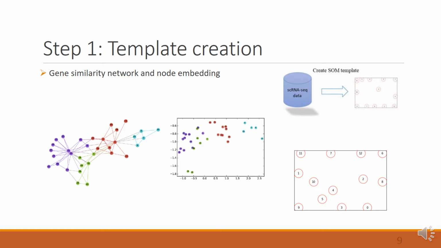Let me describe a little bit more step by step. In the first step, we start from gene expression. We create a template by self-organizing map. We can see how genes from higher dimensions are arranged onto a map in which the similarity of the genes is reflected. We can see also that genes that share some functionality are placed close together. And this is an example drawn from our dataset, our experiments. We trained a self-organizing map using 13 selected genes.